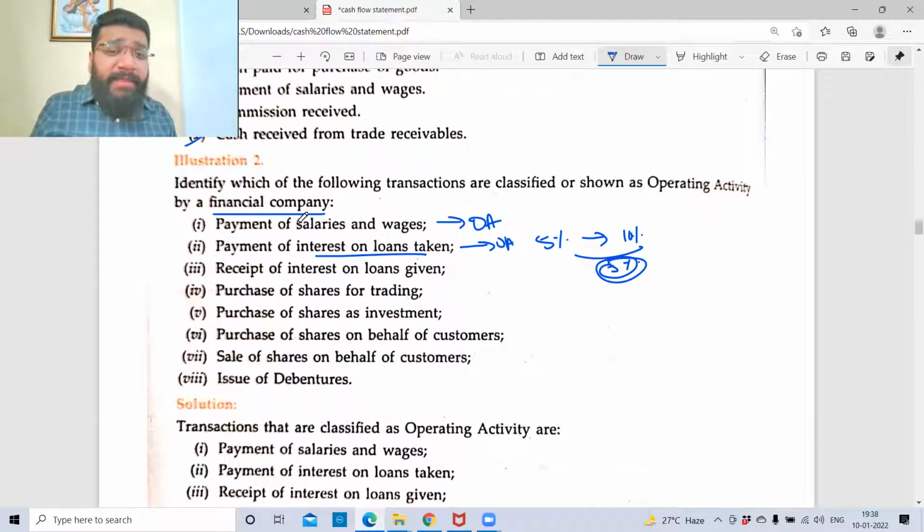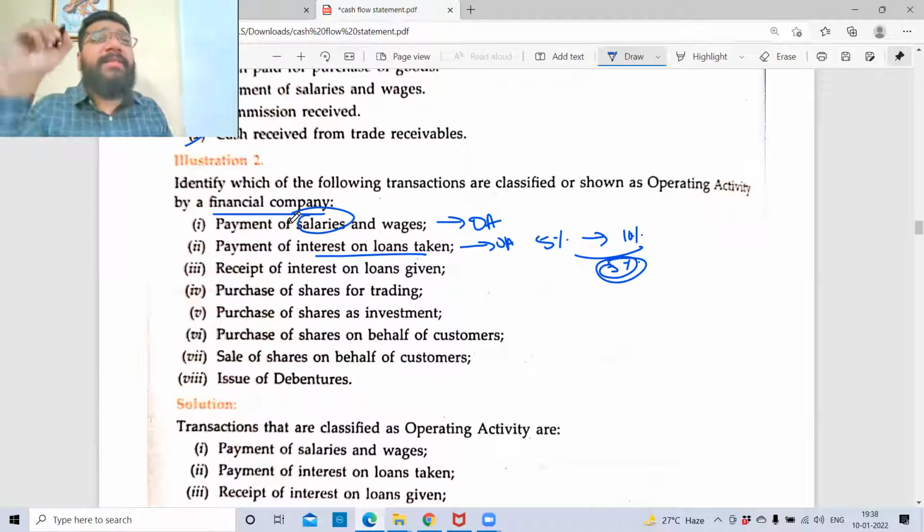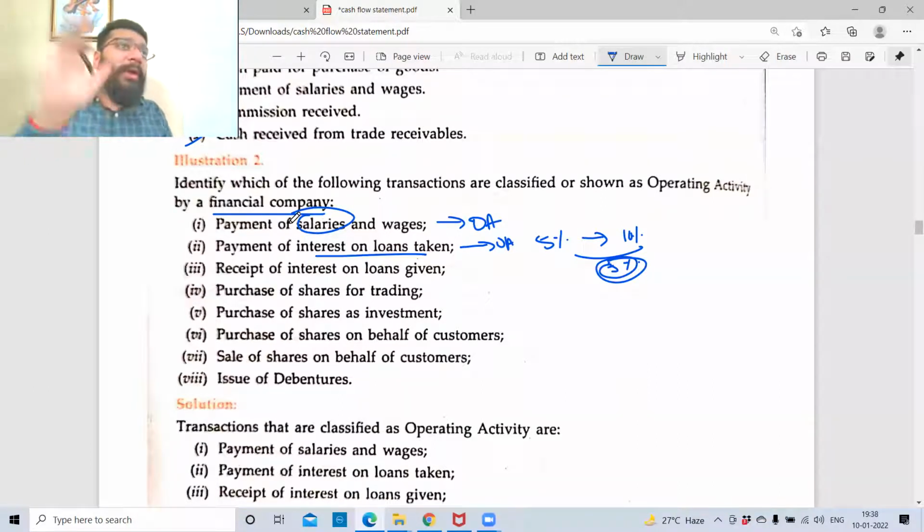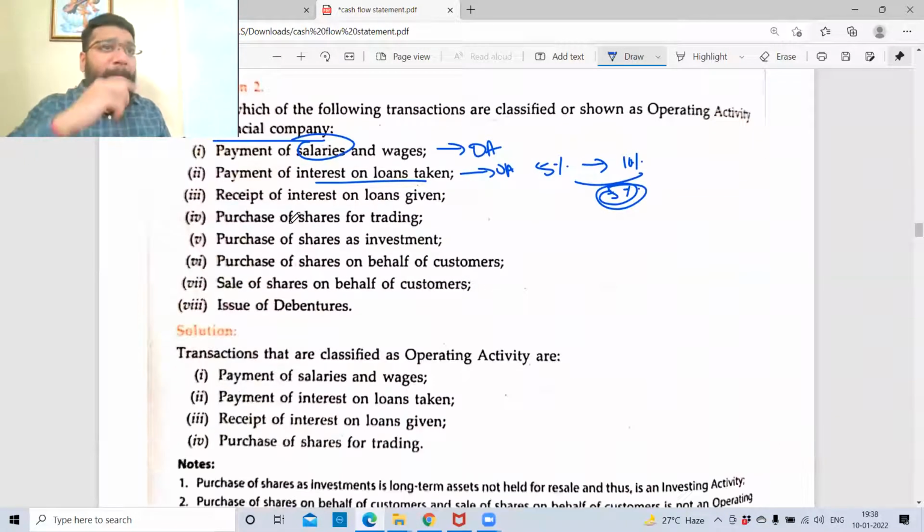Salary and wages. When we say salary and wages, the predominant function is salary. You've studied in 11th standard. When salary and wages are given together, whichever is mentioned first is taken as the predominant role and classified accordingly. Wages we don't pay in a finance business because we don't do any manufacturing. You will not get wages at all in a finance company. They are just given in the flow.